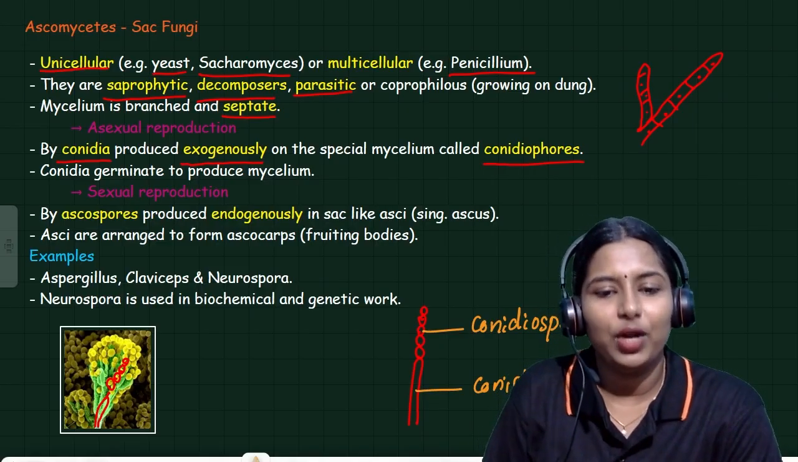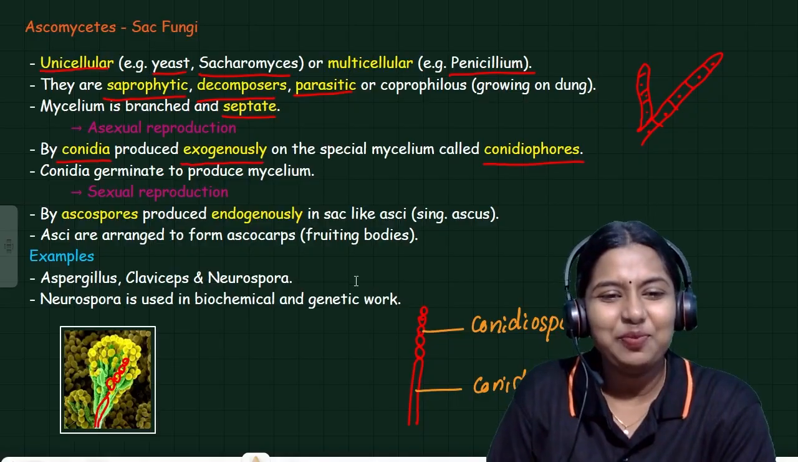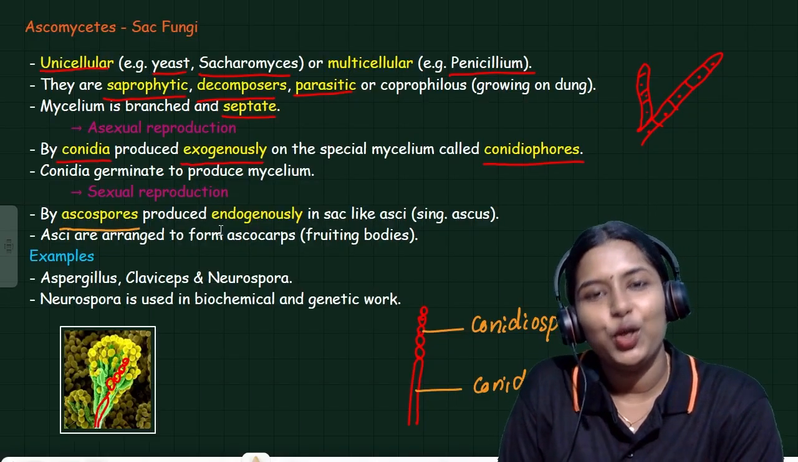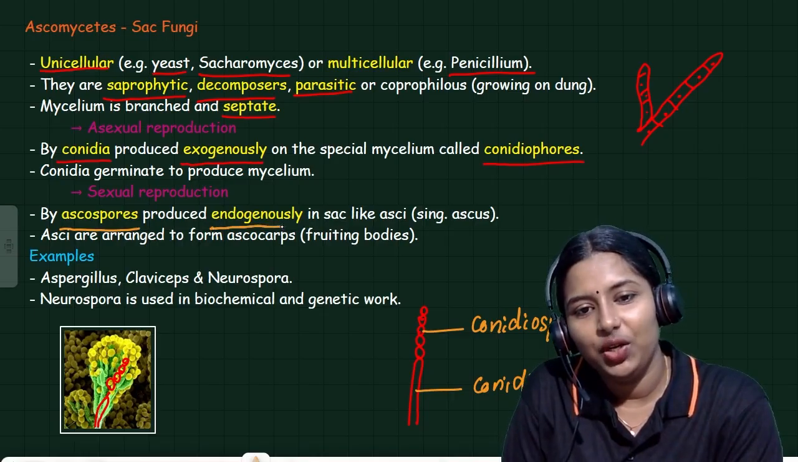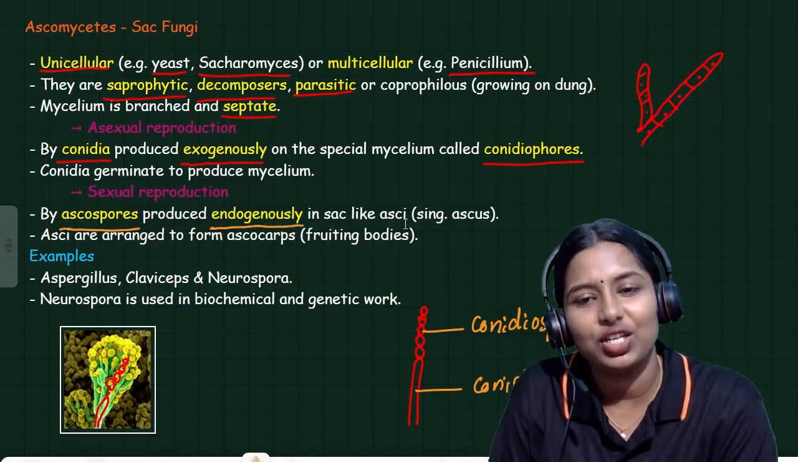And sexual reproduction is done by ascospore. It is produced endogenously in a sac-like structure, and that sac-like structure is called asci.